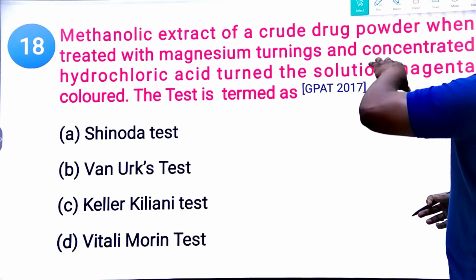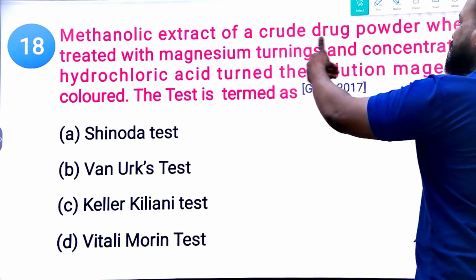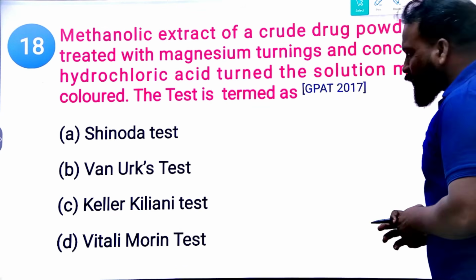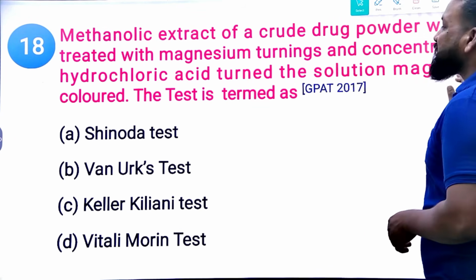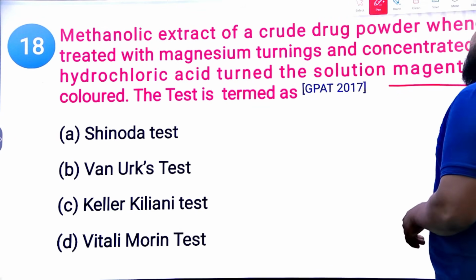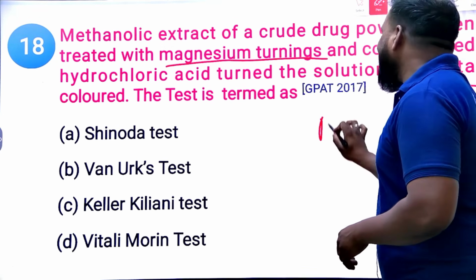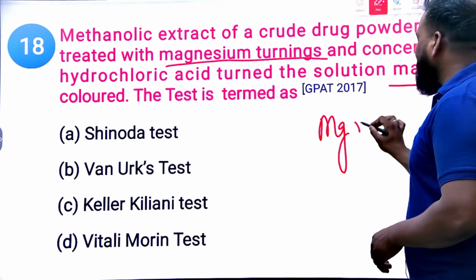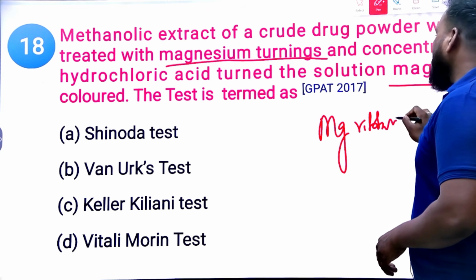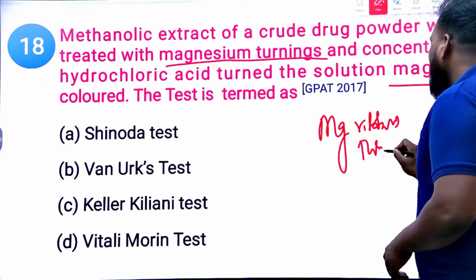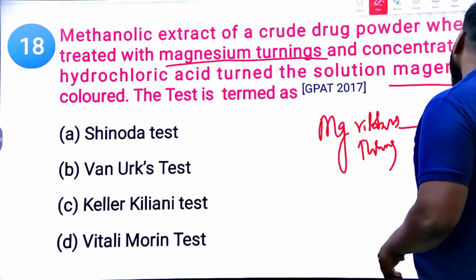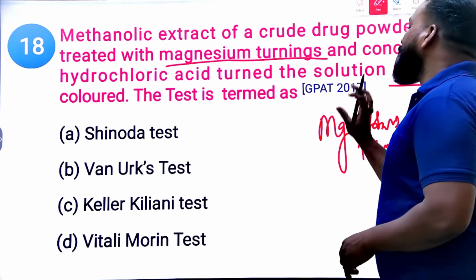Methanolic extract of crude drug powder, when treated with magnesium turnings and concentrated hydrochloric acid, turns the solution a magenta color, right? Try to remember, when you add magnesium ribbons or magnesium turnings, it gives a magenta color. Undoubtedly, this test is for flavonoids.